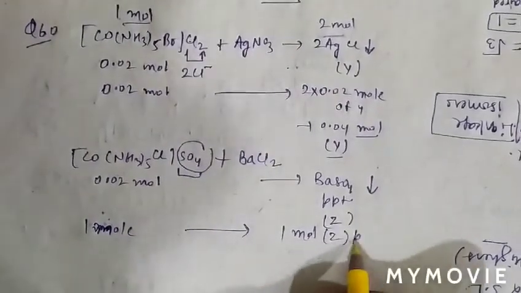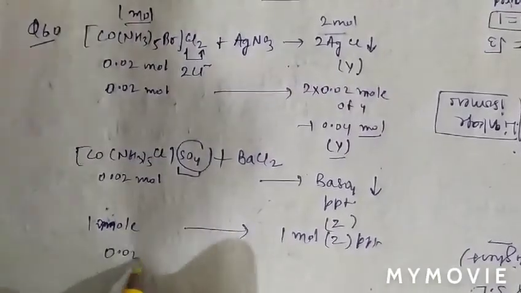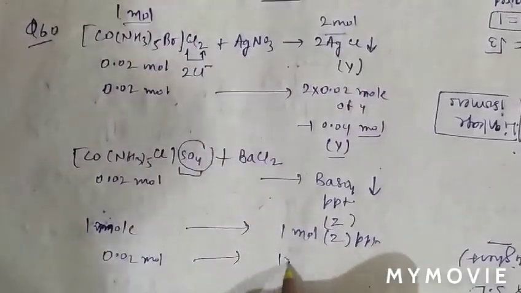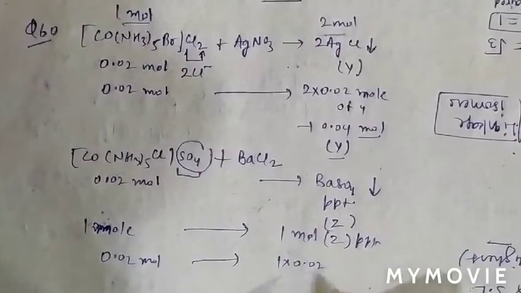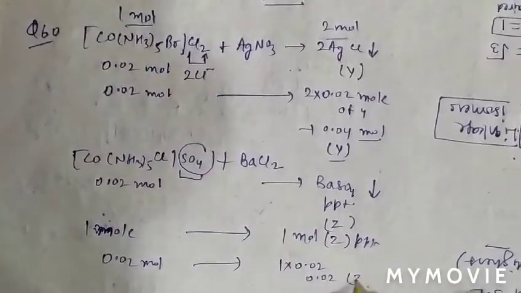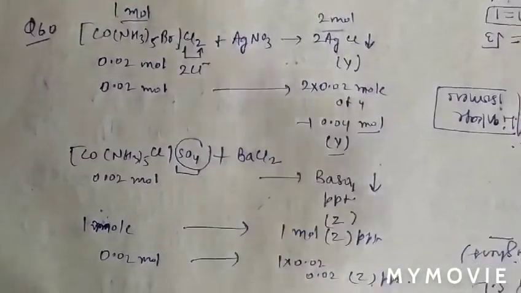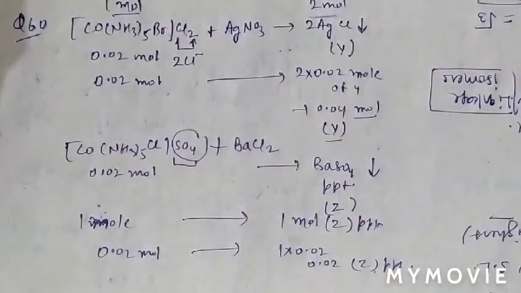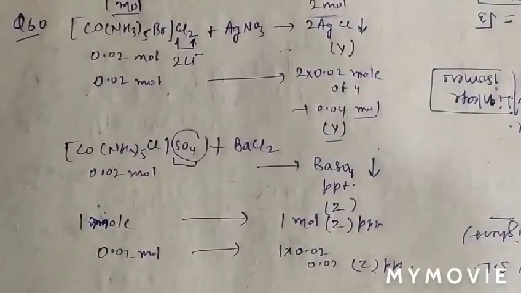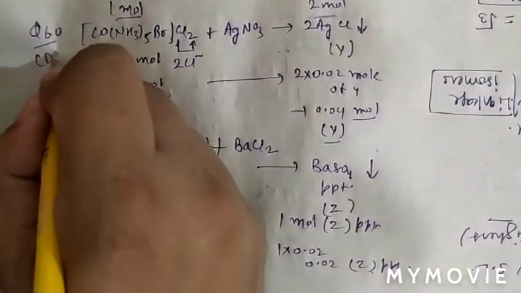So for 0.02 mole, 1 into 0.02 mole, so 0.02 mole of Z PPT will be formed. So for question number 60, 0.04 mole of Y and 0.02 mole of Z, option D is correct.